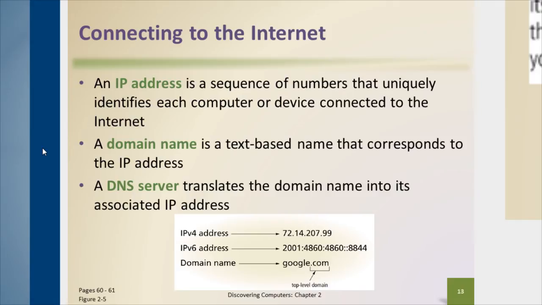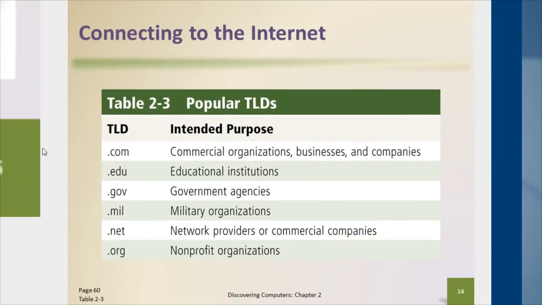The DNS server responds with the appropriate IP address. Now our computer is able to directly access the server that it's trying to access. Now let's talk about websites in general, some of the general domains that we might want to access. These are referred to as top level domains. The very common ones are .com, .edu, .gov, .mil, .net, and .org.